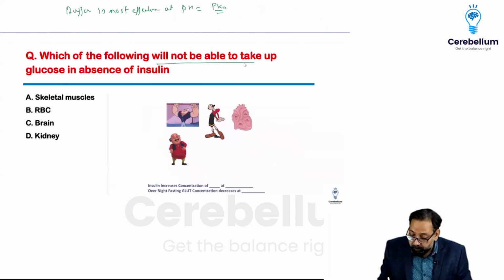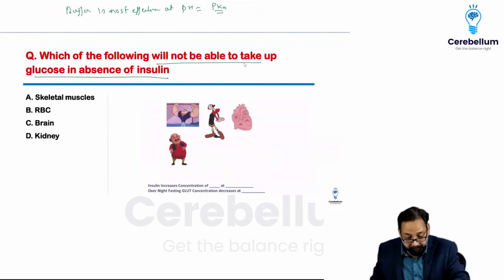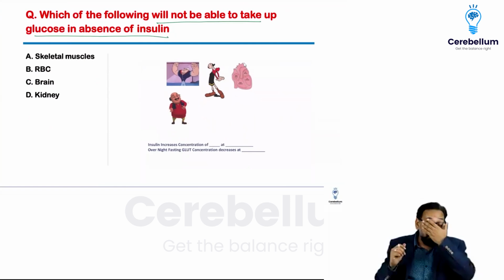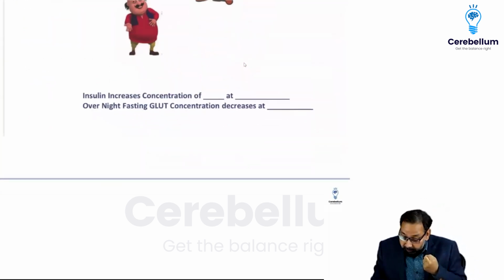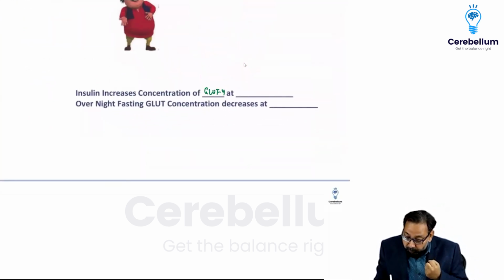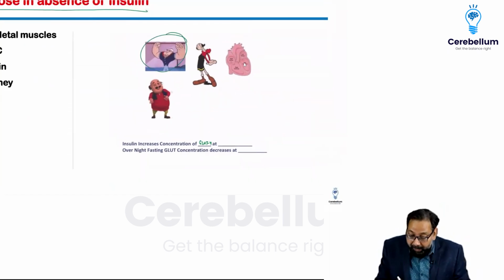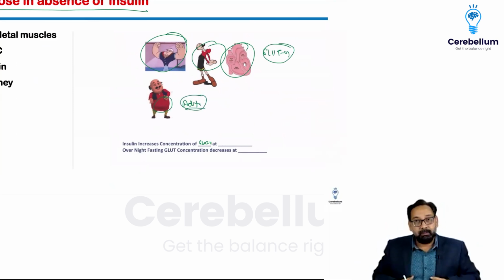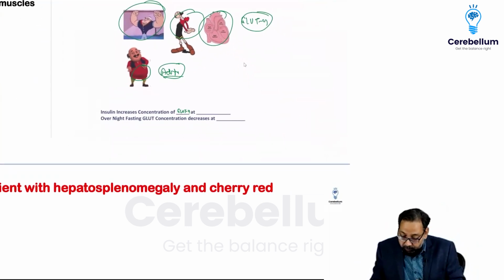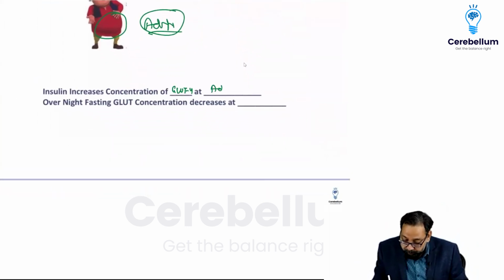Which of the following is not able to take up glucose in the absence of insulin? You know insulin. We know insulin increases the concentration of glucose transporter 4 at adipose tissue, skeletal muscle and heart. So GLUT4 we made a mnemonic, and that is adipose tissue, skeletal muscle and heart.